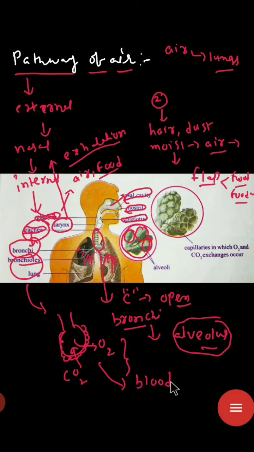So this is a very simple, easy and important question, frequently asked in examinations. You can remember the pathway of air by observing the diagram. The capillaries in which oxygen and CO2 exchange occurs are related to the alveolus.